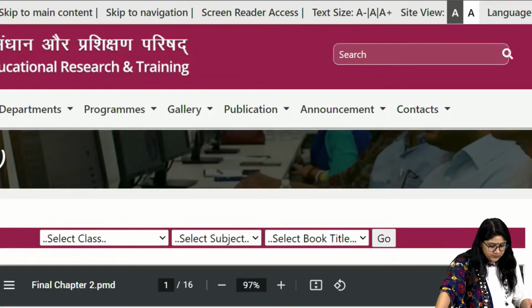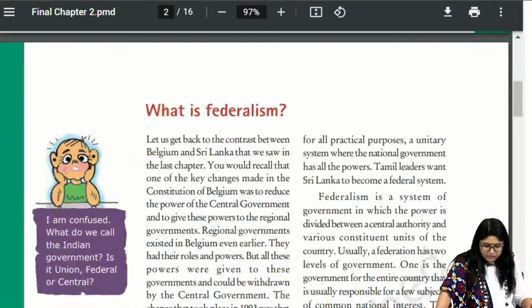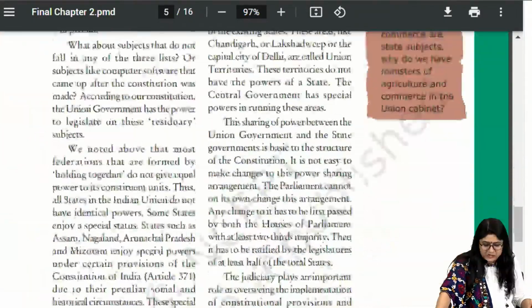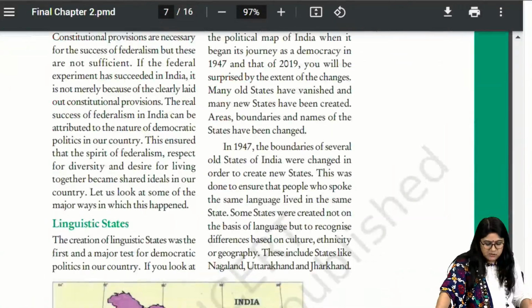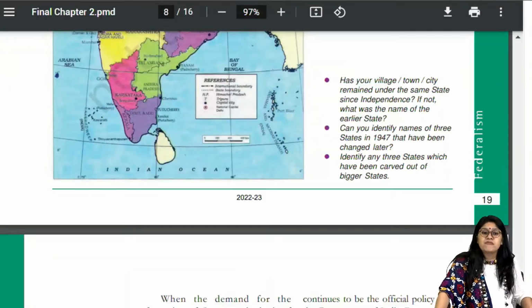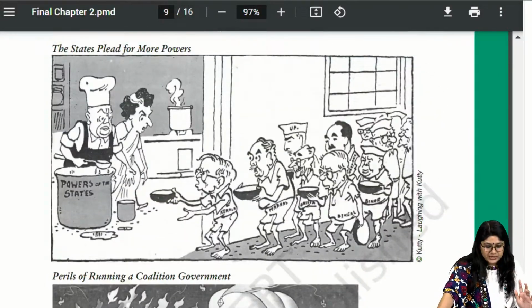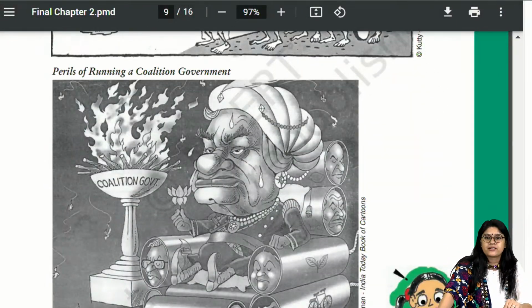Chapter 2. Federalism. Do we have any image? Not any very specific image that can be asked. This is the map we have. So in this chapter, you don't have much, nothing specific. But one thing, wait, sorry. Yeah, this image was also there, the coalition government one.